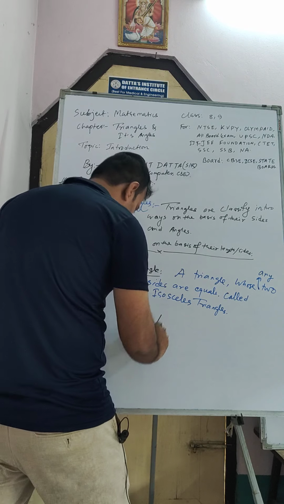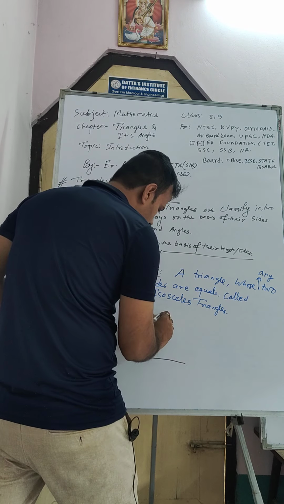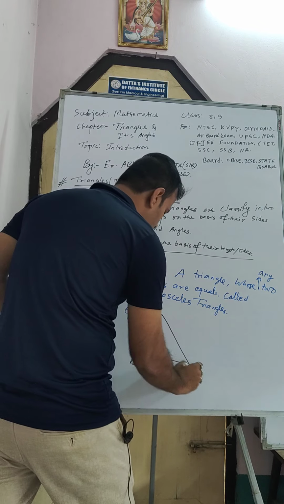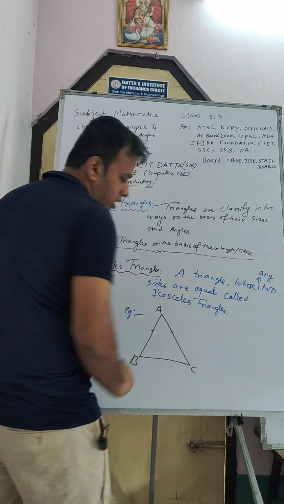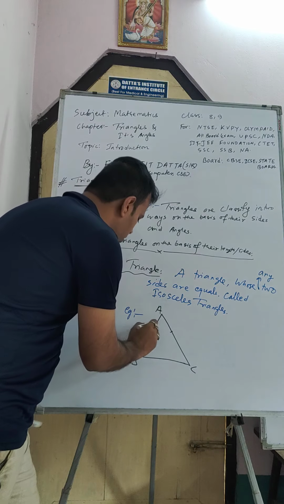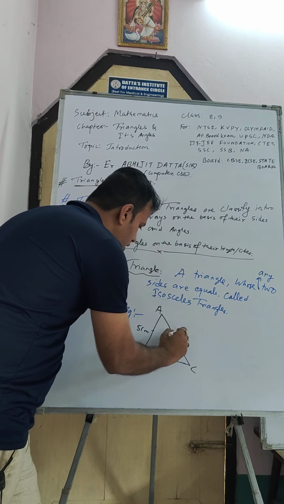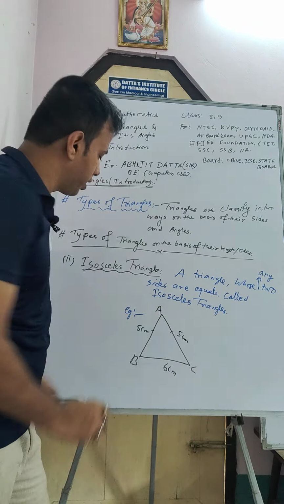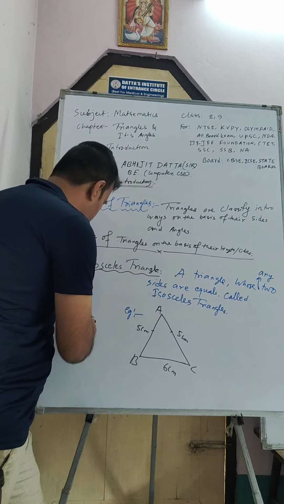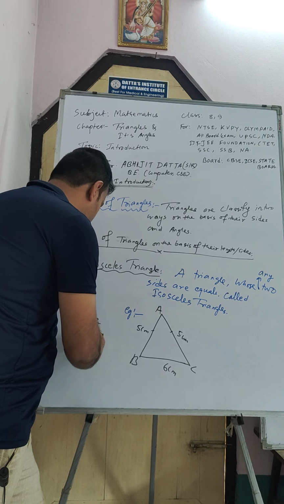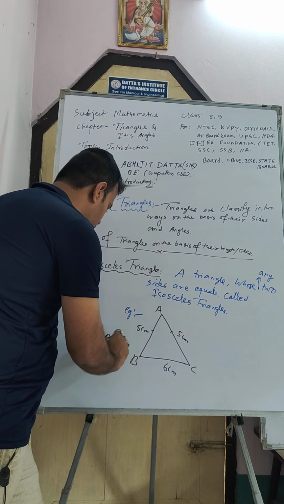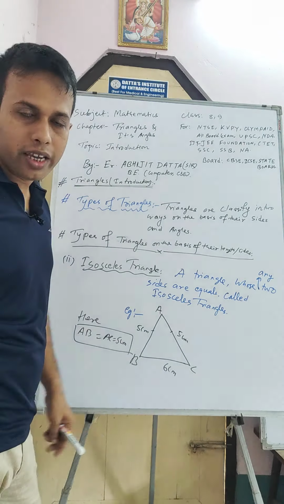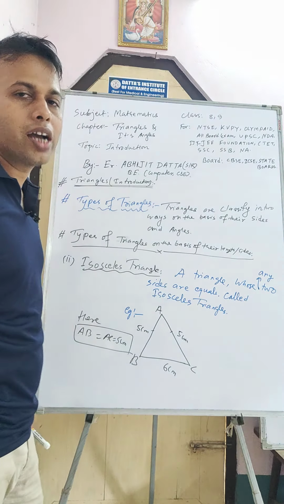Suppose this is one triangle. This one is A, this one is B and this one is C. The lengths of this one and this one are equal. Suppose this one is 5 centimeter and this one is 5 centimeter, and I take this one as 6 centimeter. Here AB equals AC equals 5 centimeter, right? Since two sides are equal, this triangle is an isosceles triangle.